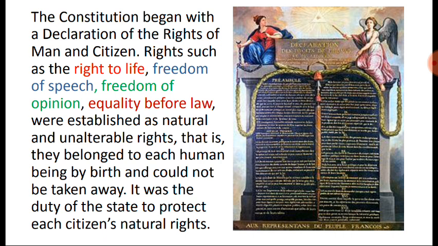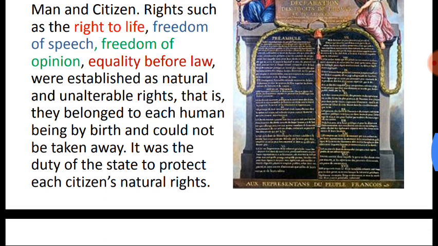There were some images drawn above the declaration, like a woman with a broken chain in her hands and a winged woman. Okay, so what these women, or this red and blue color, mean, and what is the meaning of this winged woman, we will discuss later in the chapter.